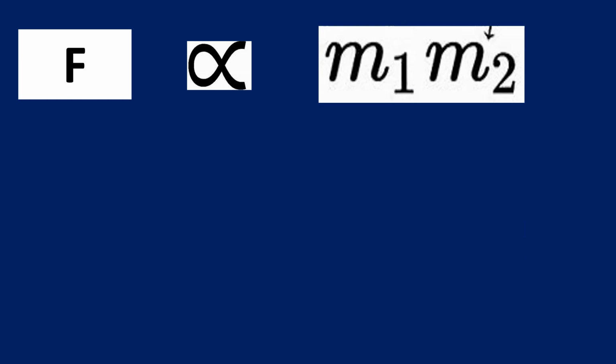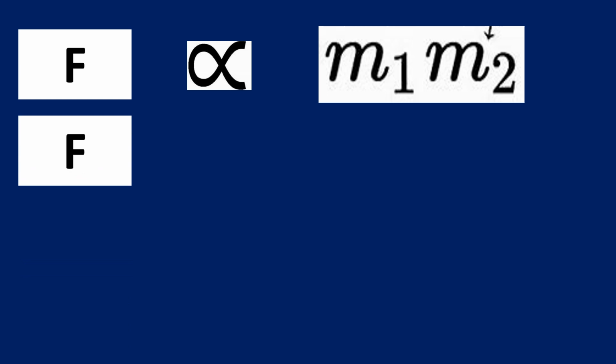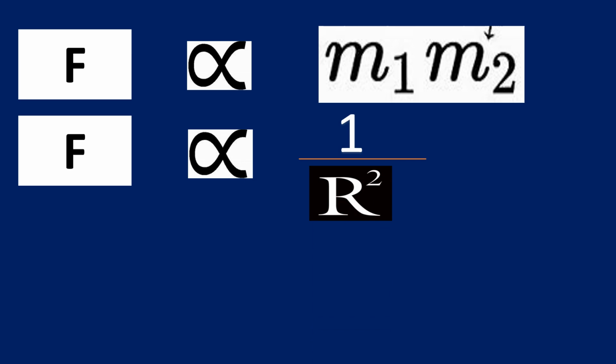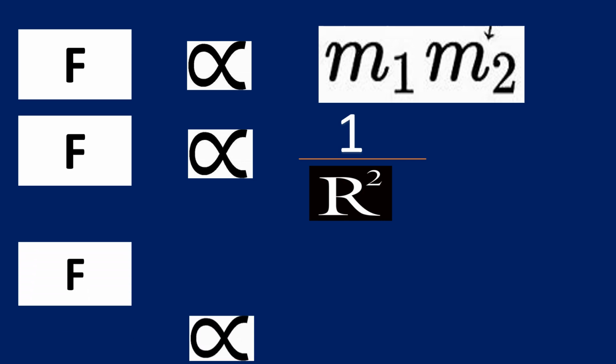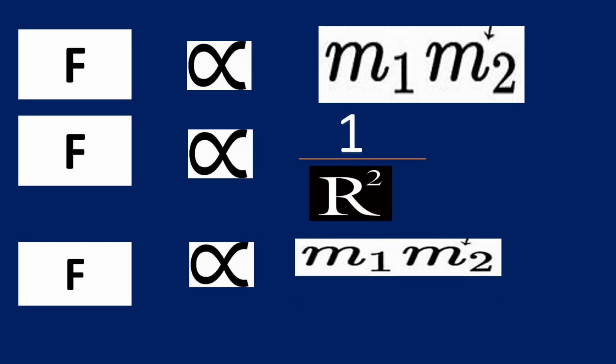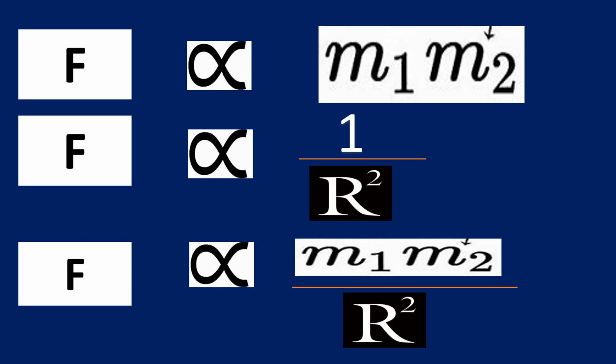Next, if you give the mathematical expression for this law of gravitation, force is directly proportional to the product of mass 1 and mass 2. And similarly, force is inversely proportional to the square of the distance between those two objects. If we club these two, we can write the formula like this: force is directly proportional to the product of masses upon the square of the distance. So this is the universal law of gravitation formula.